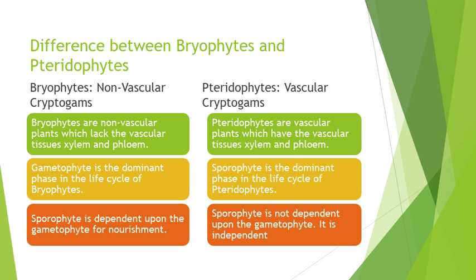Bryophytes are non-vascular plants which lack the vascular tissues, xylem and phloem, while pteridophytes are vascular plants which have the vascular tissues, xylem and phloem. Gametophyte is the dominant phase in the life cycle of bryophytes, while sporophyte is the dominant phase in the life cycle of pteridophytes. In bryophytes, the sporophyte is dependent upon the gametophyte for nourishment, while in pteridophytes, the sporophyte is not dependent upon the gametophyte and it is independent.